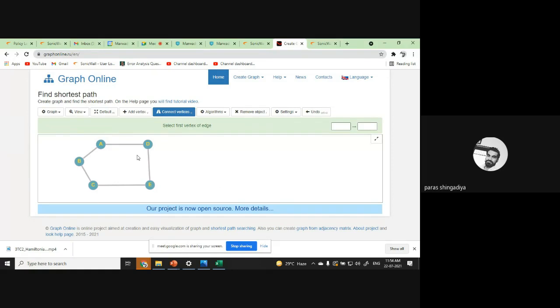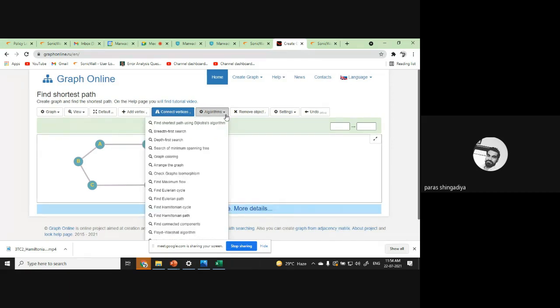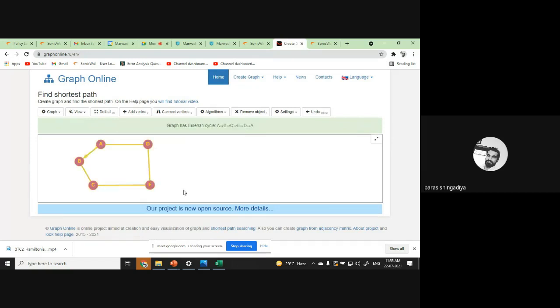Now let us check whether it is an Euler graph or not. ठीक है? So how can we check Euler? Clearly it is an Euler graph, but we have to verify using this tool. So just click on the algorithm tool, and there is an option, Eulerian cycle, meaning closed walk. Just click on that and you will get the answer if it is an Euler graph. As you can see in this graph, one point is moving over the graph. What does it mean? To follow this cycle, A to B, B to C, C to E, E to D, and back to A. Yes. If Euler है, then it will be like this.